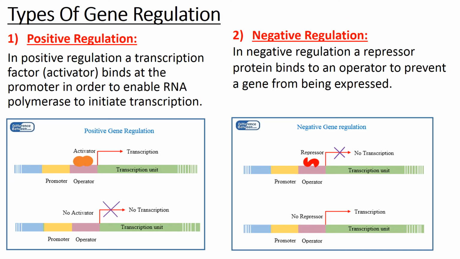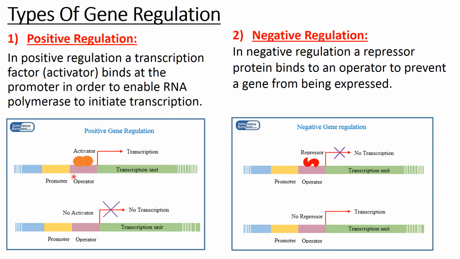Now what we have also two types of gene regulation. One is positive regulation and the other is negative regulation. Positive means transcription will occur. So in positive regulation there will be certain transcription factors that we call as activators. And these activators, when they bind to the promoter, they are going to help enable RNA polymerase to bind to the promoter. Then only transcription will start.